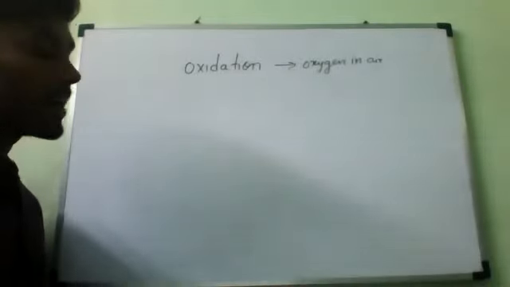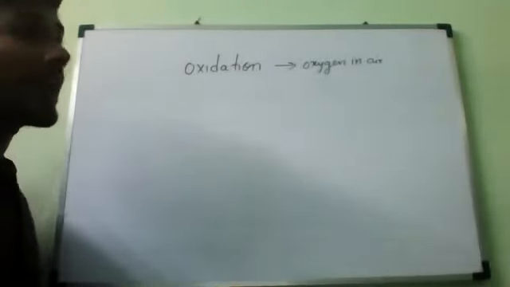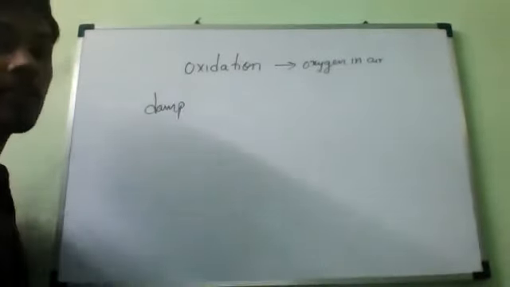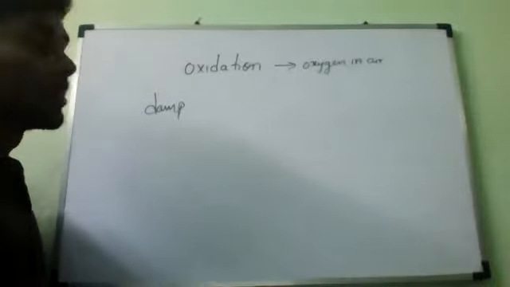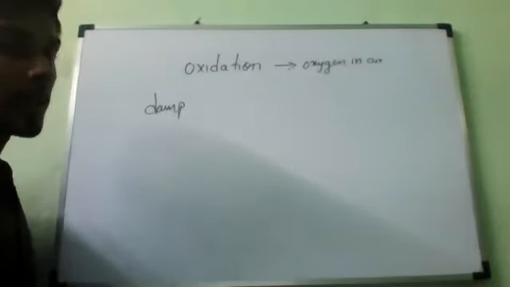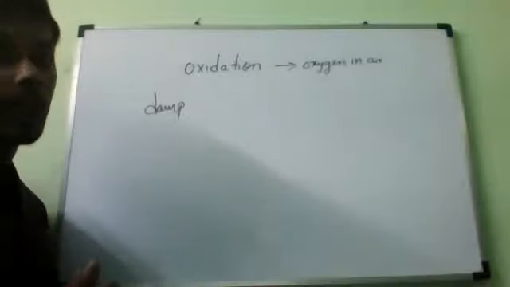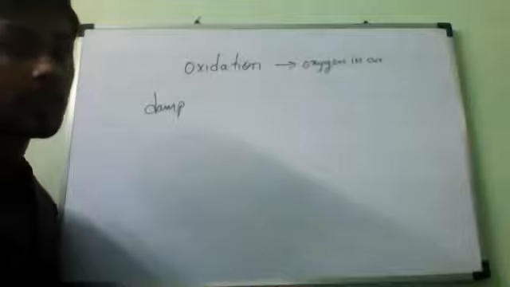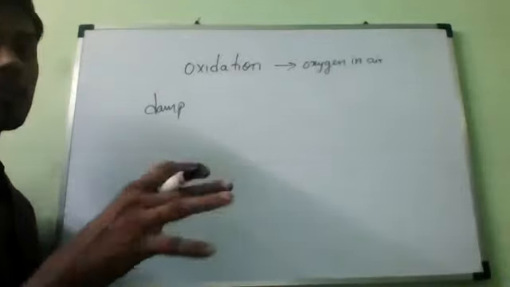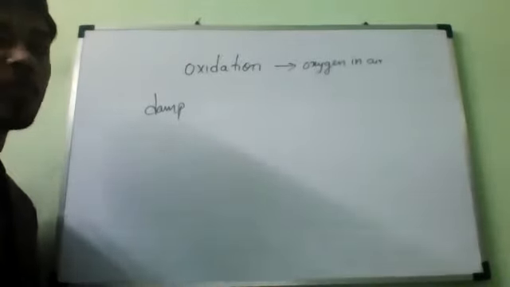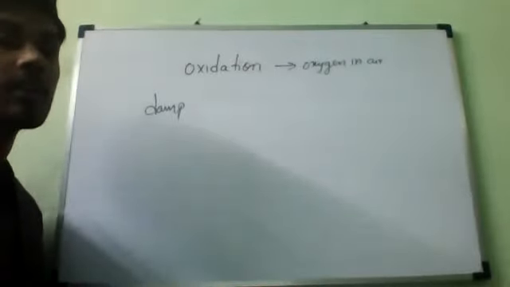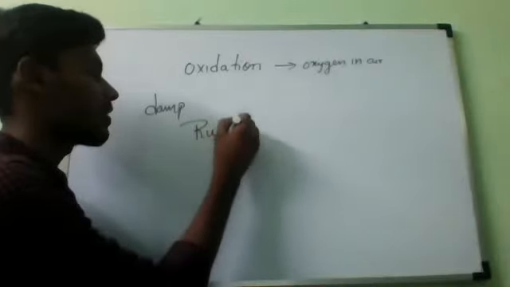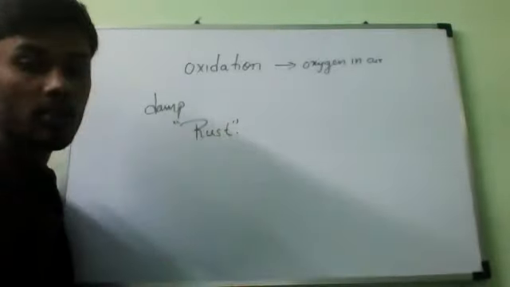When an iron object is left in damp air, which contains a sufficient amount of moisture and oxygen, for a considerable period of time, it will be covered with a red brown flaky substance called rust.